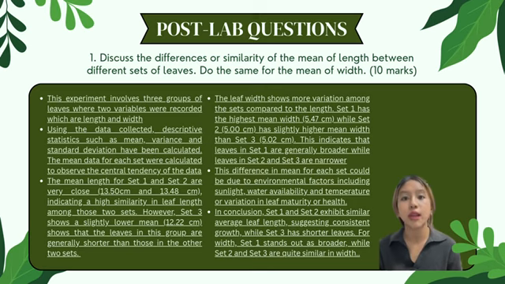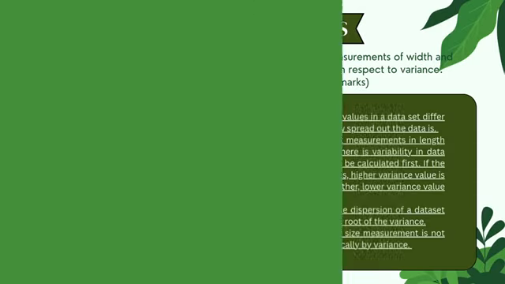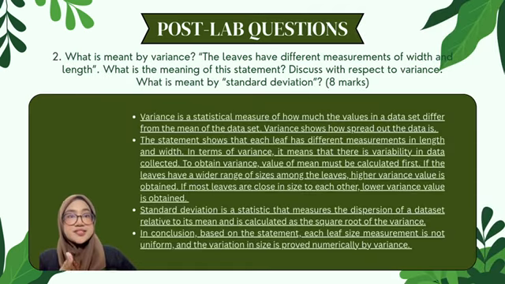So in conclusion, set 1 and set 2 exhibit similar average leaf length, suggesting consistent growth, while set 3 has shorter leaves. For width, set 1 stands out as broader, while set 2 and set 3 are quite similar in leaf width. Variation: first of all, variance is a statistical measure of how much the values of a dataset differ from the mean of the dataset. So variance shows how spread out the data is.